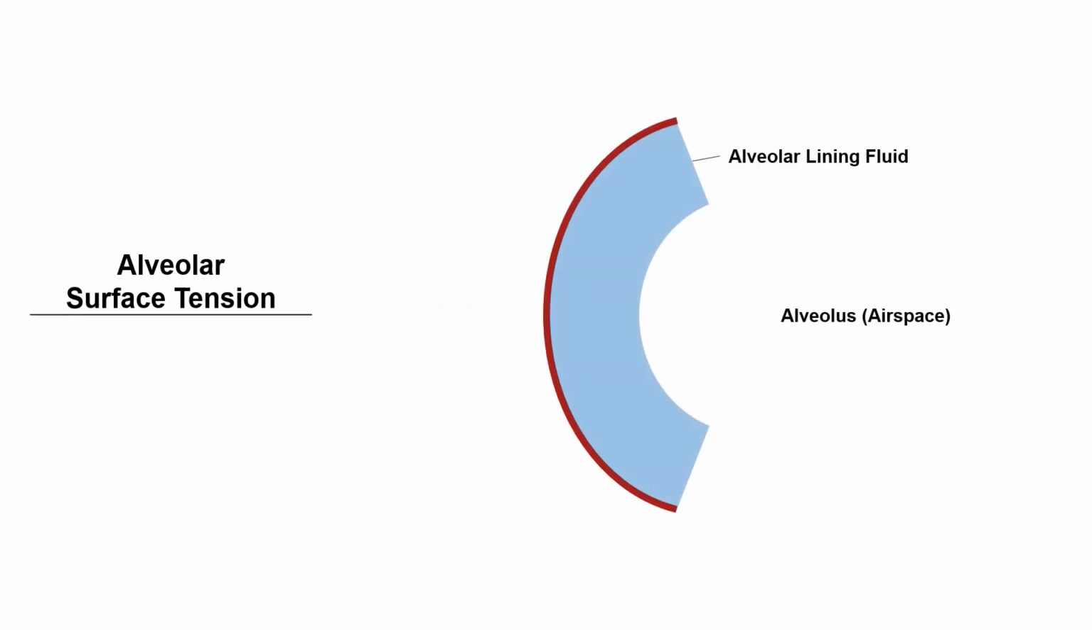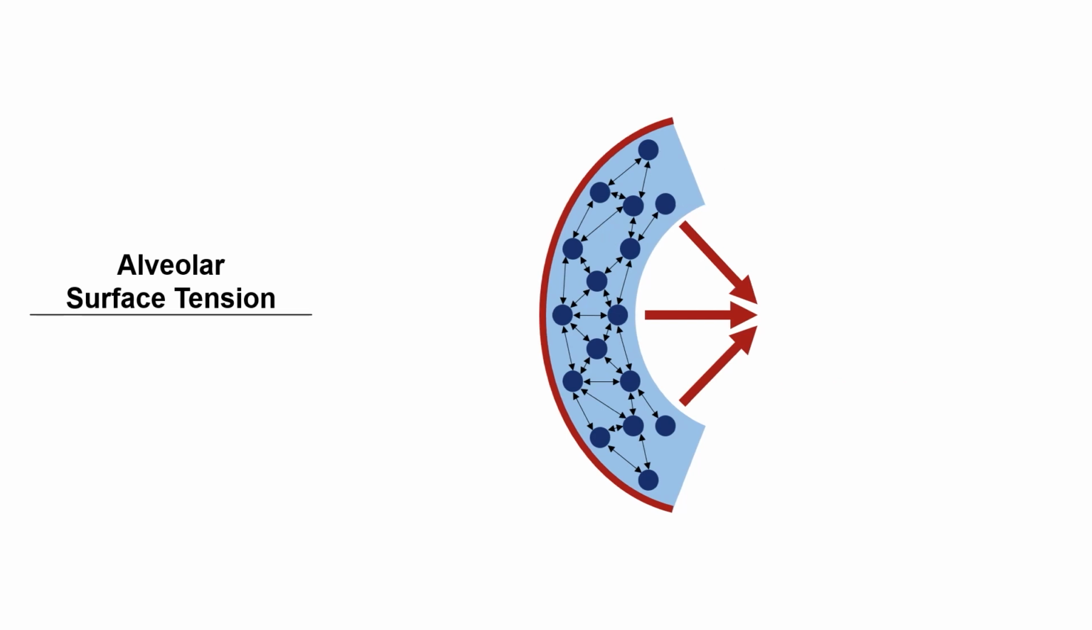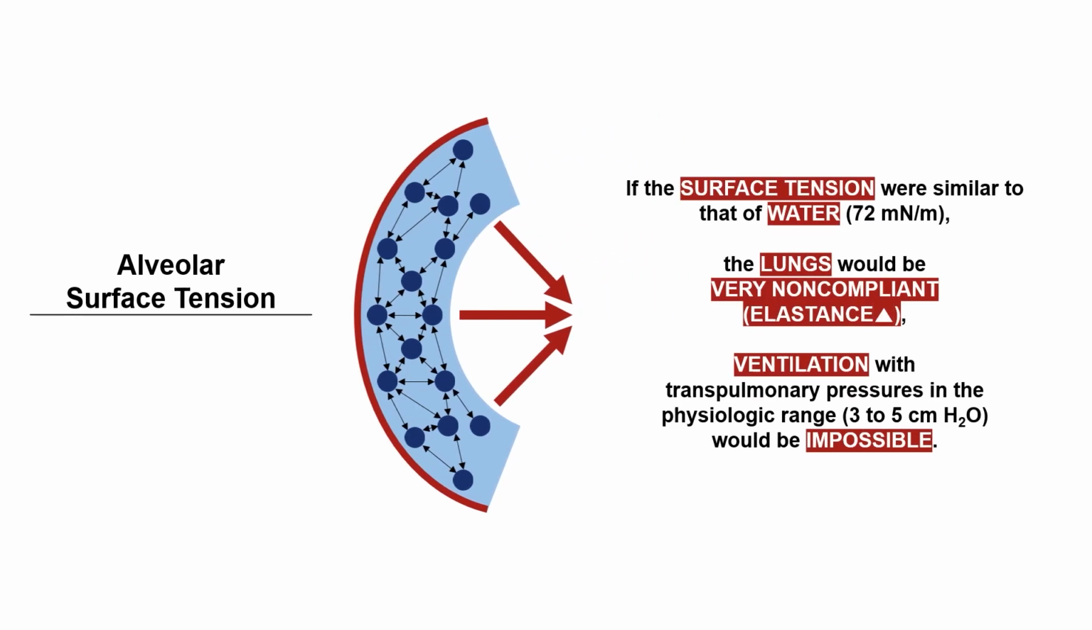Next is alveolar surface tension. Normally, the inside of alveoli is covered with alveolar lining fluid. The cohesive force among liquid molecules in this fluid creates an inward force known as surface tension. If the fluid lining the alveoli is composed entirely of water, this would lead to a substantial increase in surface tension, causing the lung to become extremely non-compliant. This increased elastance would make ventilation with transpulmonary pressures in the physiologic range impossible.